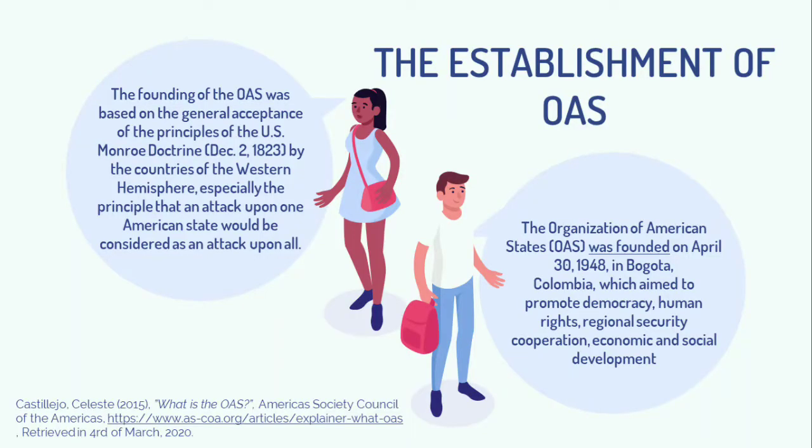The next is the establishment of the Organization of American States. The founding of the OAS was based on the general acceptance of the principle of the U.S. Monroe Doctrine of 2 December 1823 by the countries of the Western Hemisphere, especially the principle that an attack upon one American state would be considered an attack upon all.